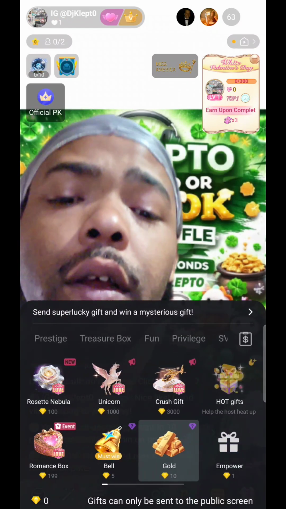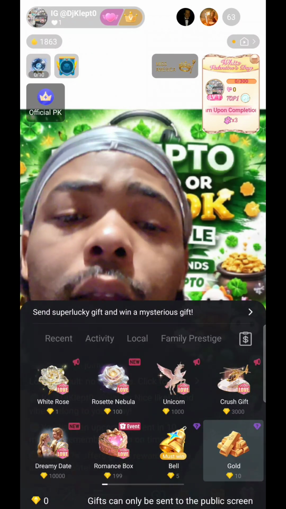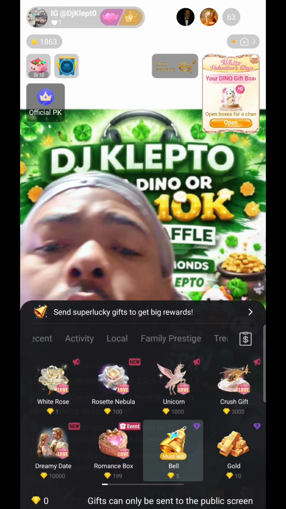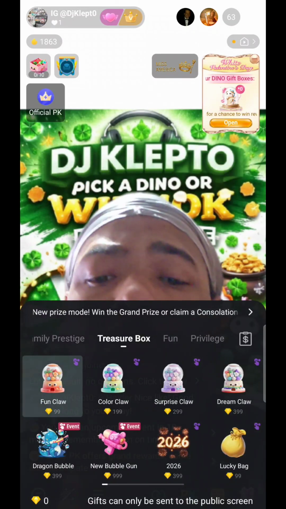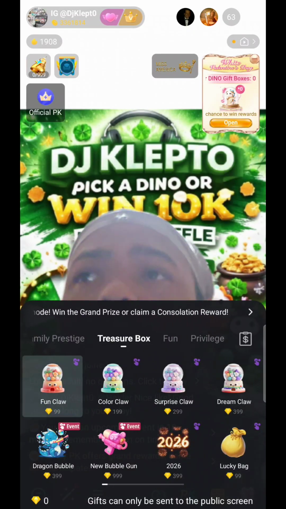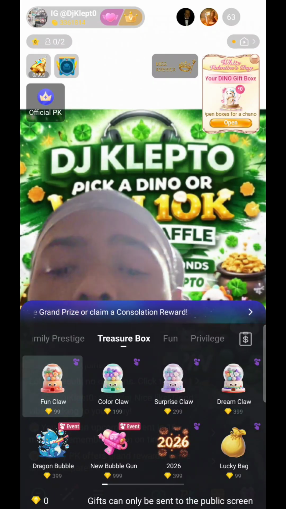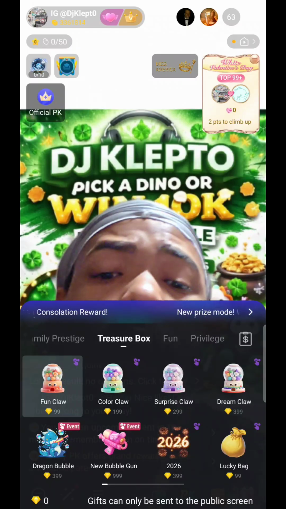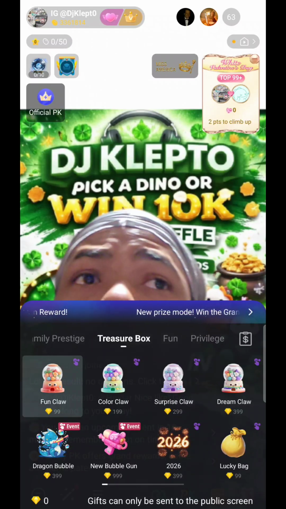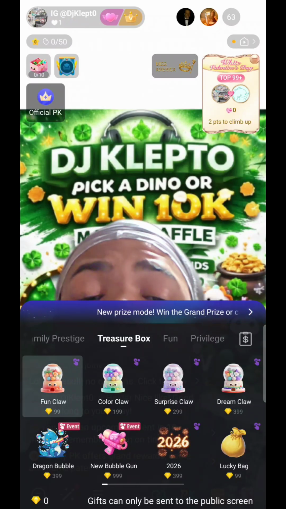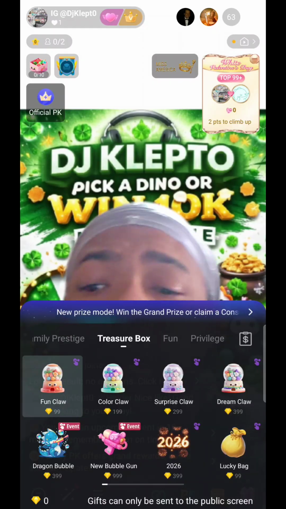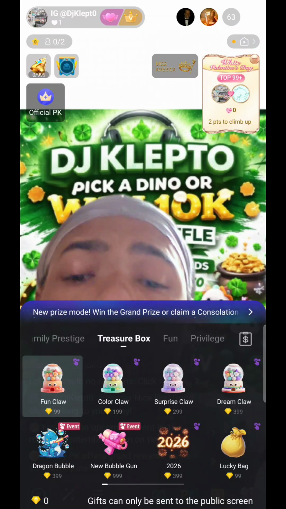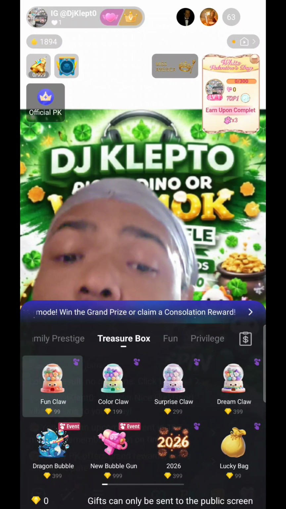So the super lucky gifts, usually when I send them, if it costs me 5 to send, the person's going to get 1. So if you're doing a trade or if you're trying to send somebody a certain amount, don't send the super lucky or treasure box gifts unless you are prepared to gamble. And what that means is sometimes you'll send something and you'll win. Sometimes you send something and you don't win.